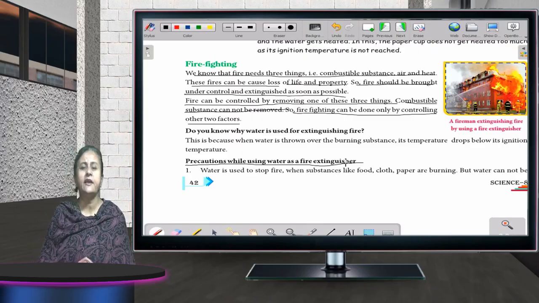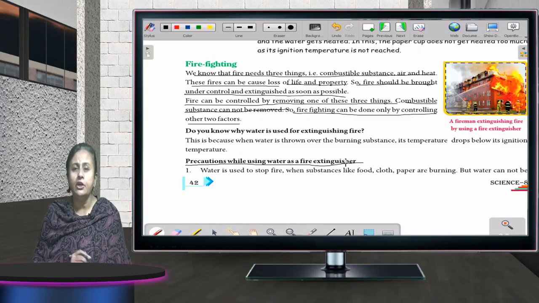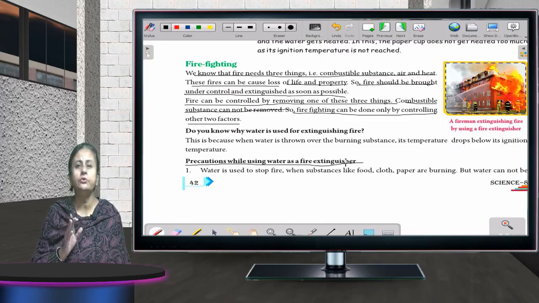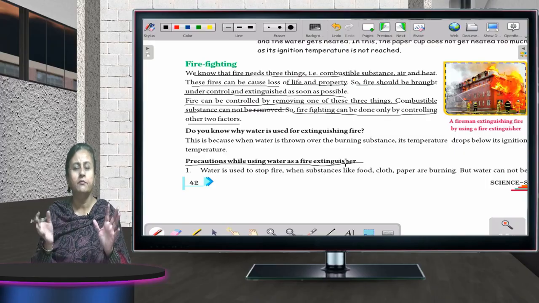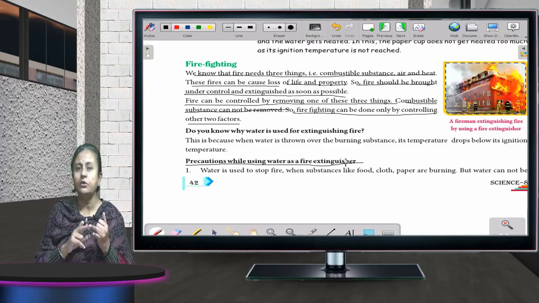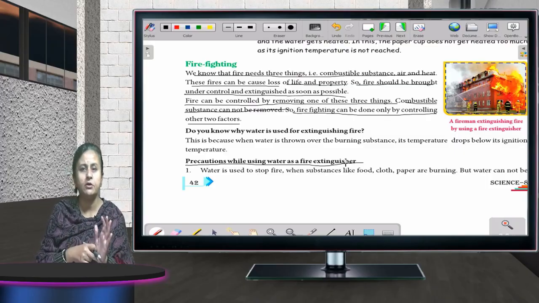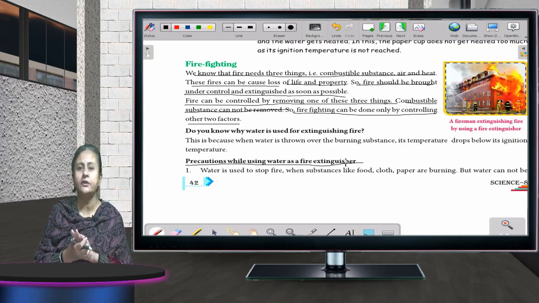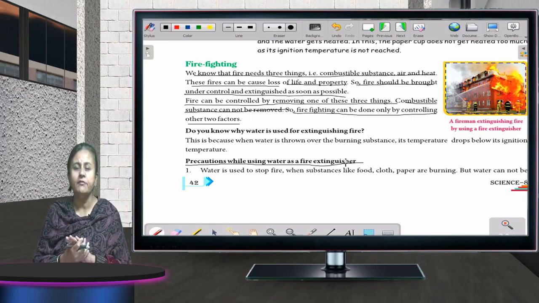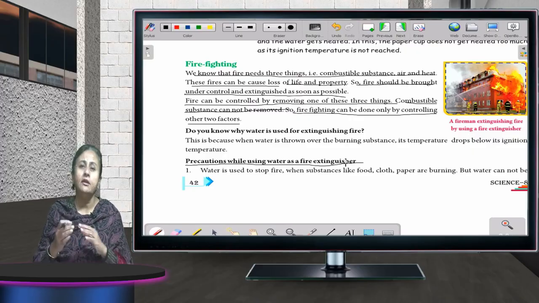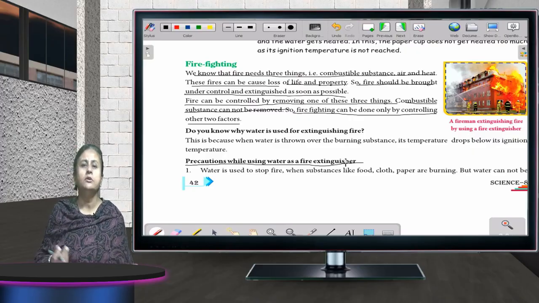In case there is a fire in your house due to short circuit and all, please don't use water at all. In case you pour water on a fire which is due to electric shock, you will get a shock yourself, because water, being a good conductor of electricity, will not help us, but it will make the thing more dangerous.